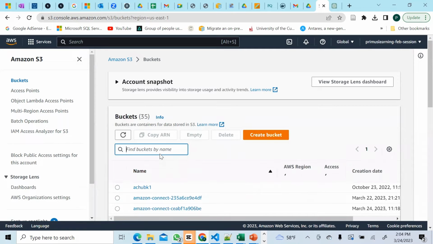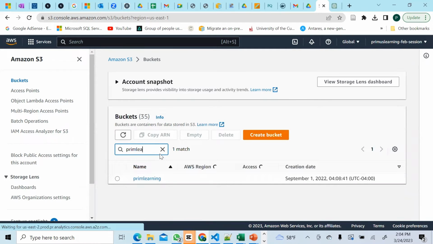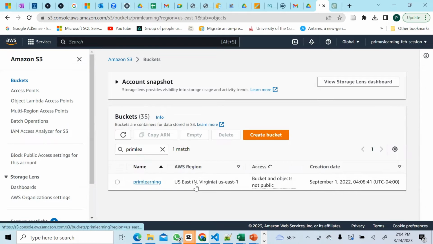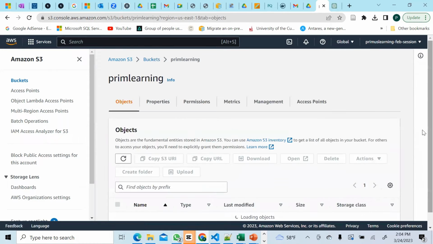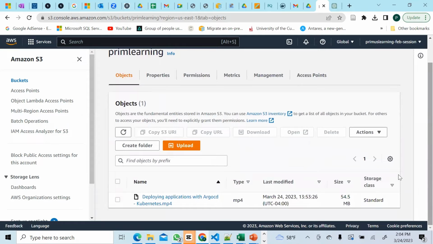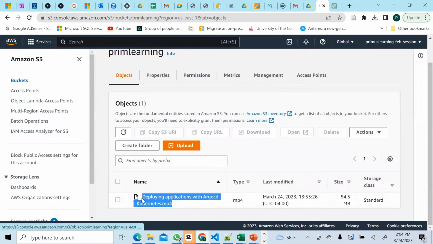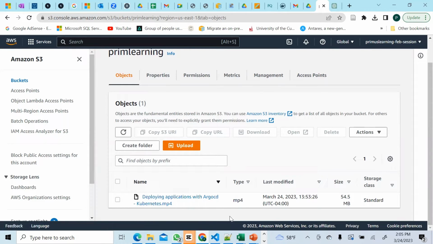Our bucket name was Prim Learn. So this is the bucket. Make sure everything looks good in here. And yes, we have our video or our audio is an MP4, right? So it's a video. We have a video here. And now, what do we want to do? We want to transcribe this using a Python script.